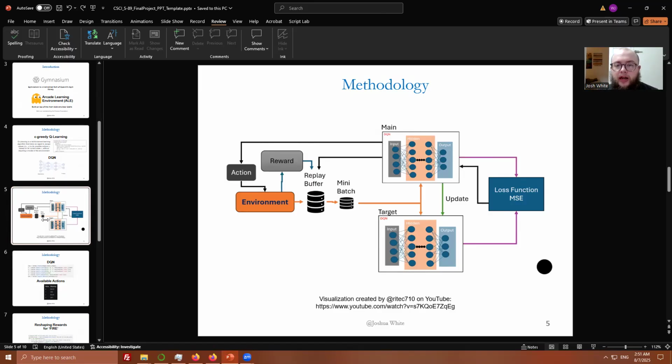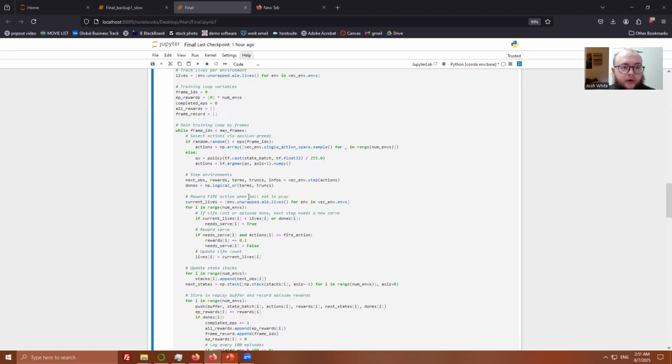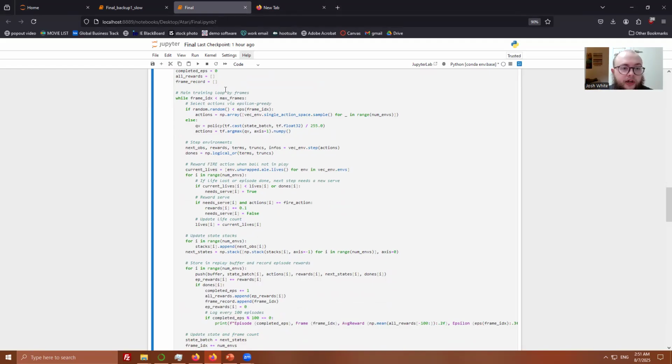From there, an action is once again selected according to epsilon greedy policy, and the Q value is evaluated from the main model, and the process repeats. And I can actually go through this flow in my code. Here's my main training loop.